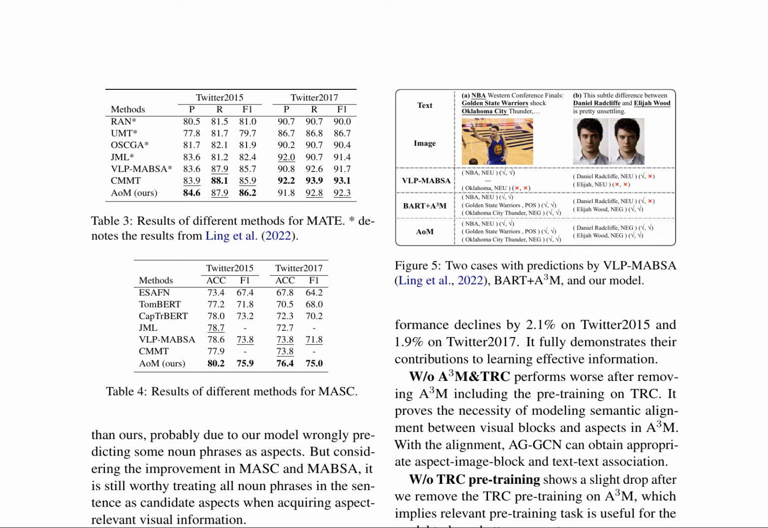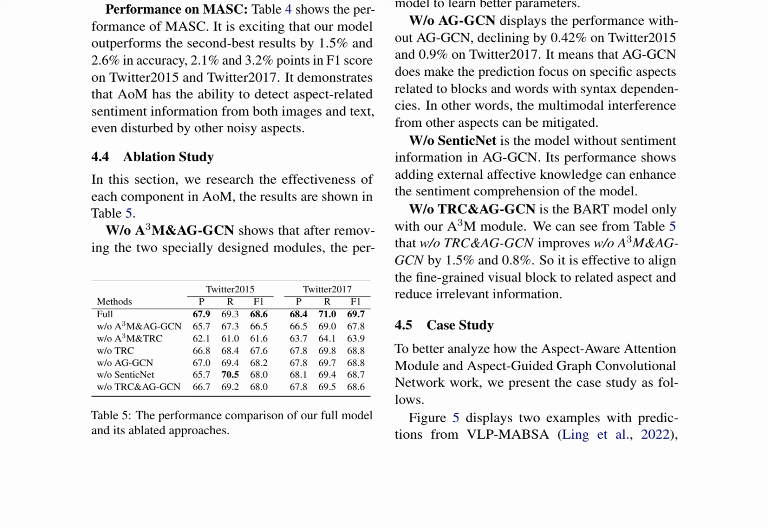The paper explores the performance of various methods for sentiment analysis on Twitter datasets, with a focus on MATE and MASC. It introduces the aspect-aware model, AoM, which surpasses existing methods by utilizing multimodal information and aspect-specific modules. An ablation study underscores the significance of each component in AoM, illustrating the efficacy of the aspect-aware attention module and aspect-guided graph convolutional network. A case study provides examples of how these modules enhance sentiment analysis accuracy by concentrating on specific aspects related to blocks and words.